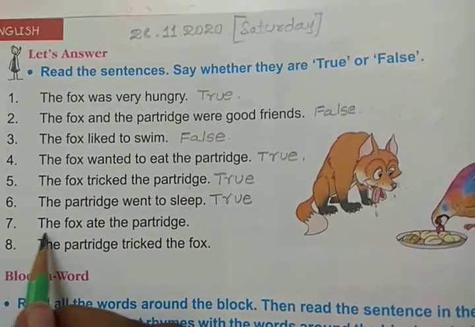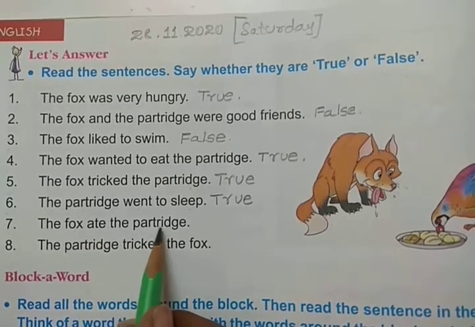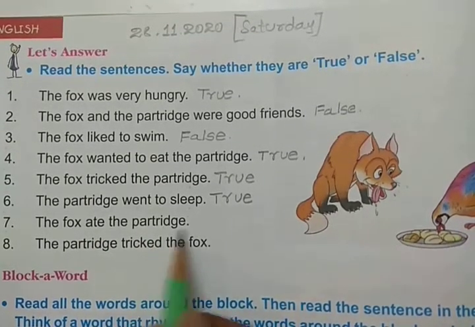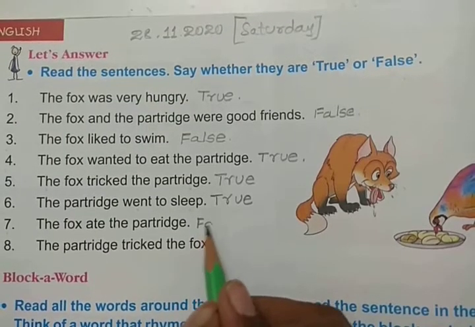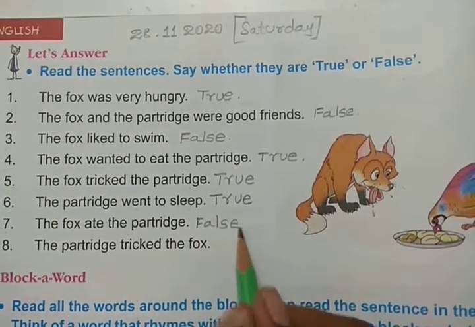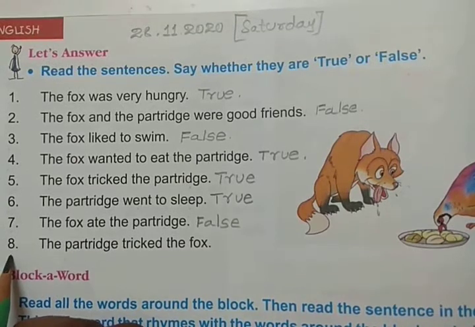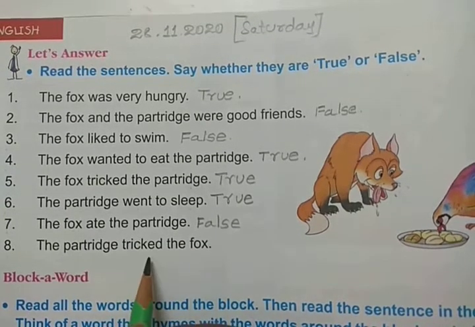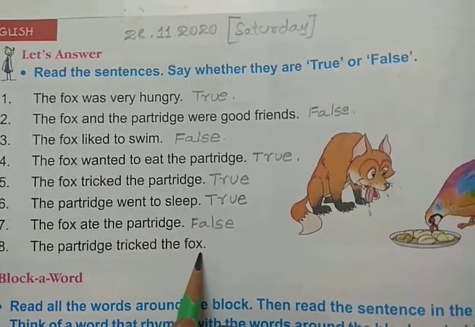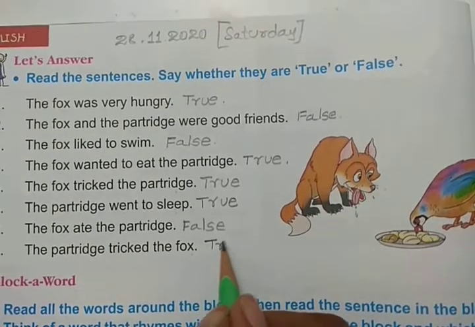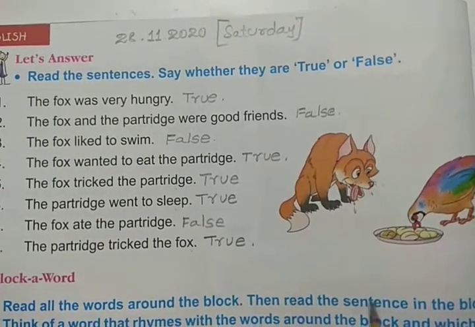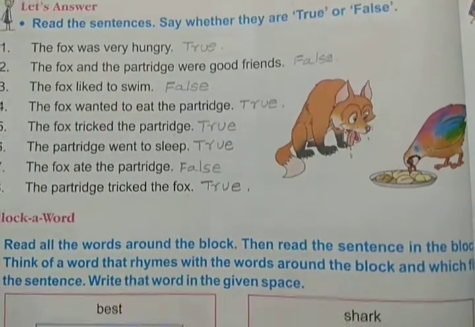Seventh one, the fox ate the partridge. Is it true, children? No. So we should write false. Next, eighth one, the partridge tricked the fox. Is it true? Yes. So we should write true here. Okay, children, like this we should write.